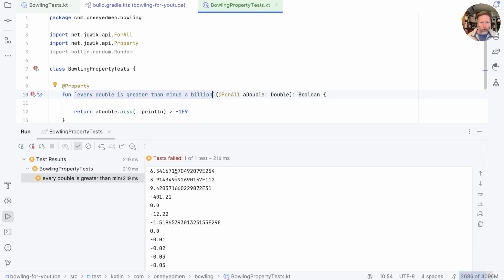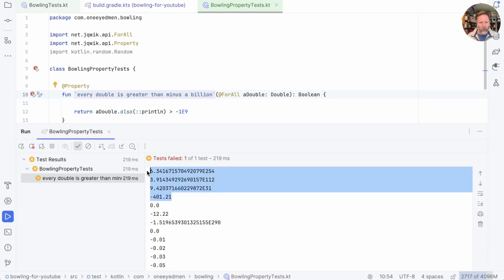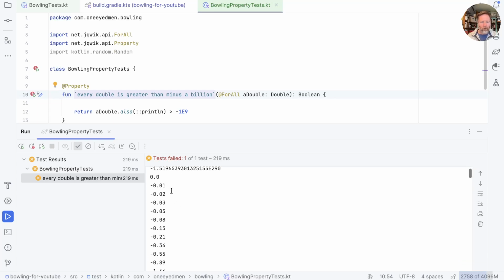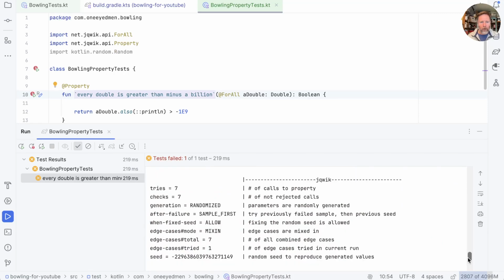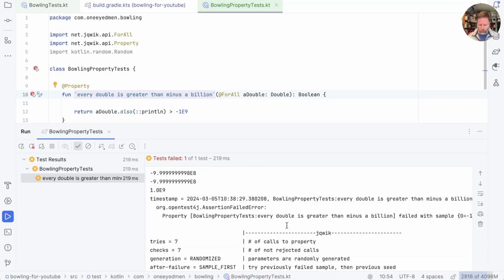Okay, so let's have a look at what we got. We got 6.3, 3.9, 9. So far all of these it is true that they are more than minus a billion. 0, well, we might expect that to happen sooner or later. We've got a range of little numbers here. They're getting smaller and smaller and smaller and smaller. And sooner or later, you can see we had a failure. Actually, though, we only had a failure after 7 tries.